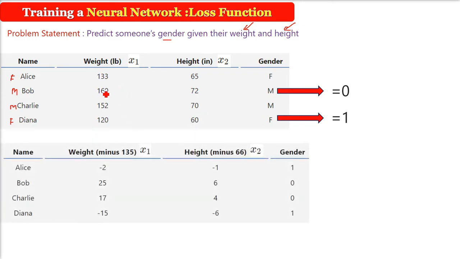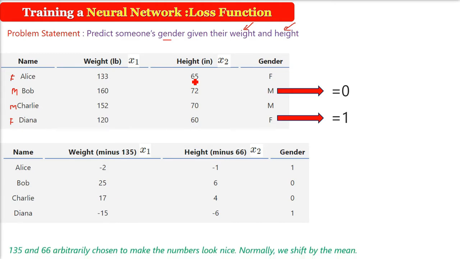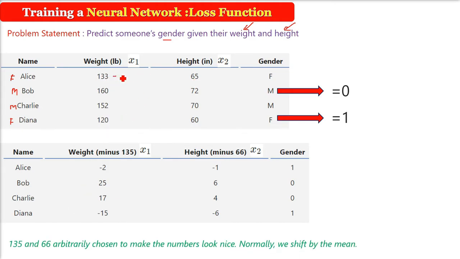Now these numbers are not very big, but there will be numbers which will be quite higher. So you have to decrease them. So what can we do? We can just take the mean of these numbers and subtract that mean from all these numbers. This is one way. There are different ways, but the best way is to subtract every number from the mean. And you can take an arbitrary number also. For example, we have chosen 135.